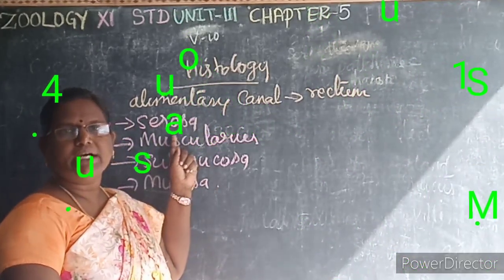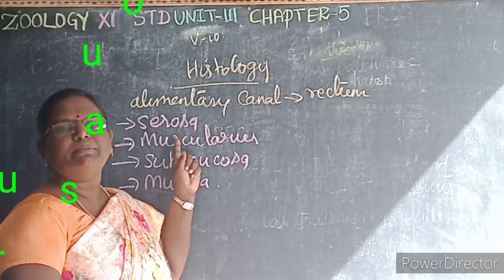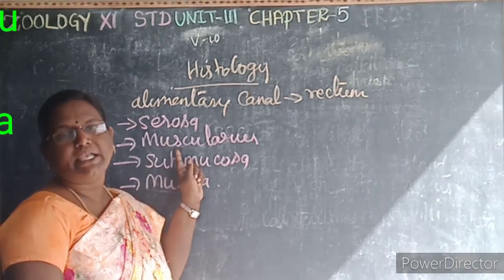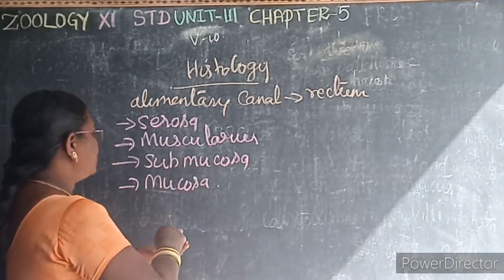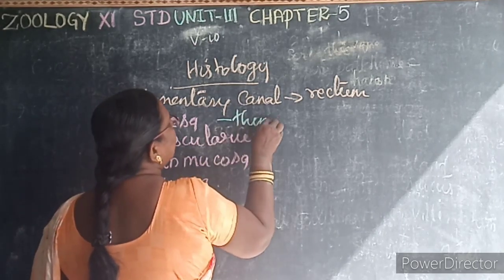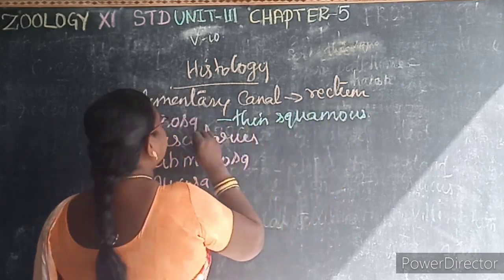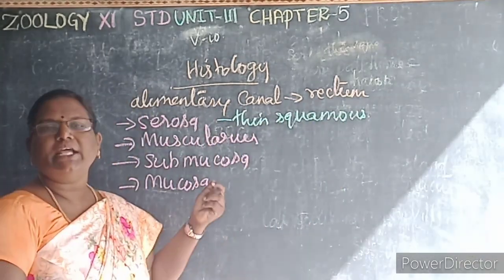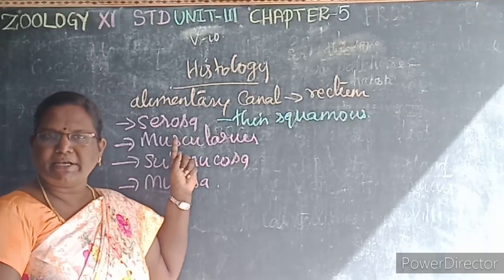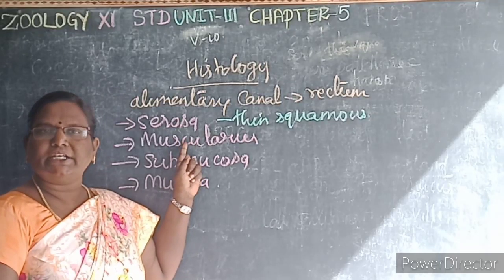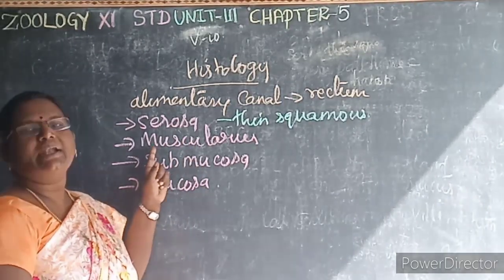This serosa is the outermost layer, and it is formed of the thin squamous epithelium. It's a 1 mark question. The serosa is formed of a thin squamous epithelium with some connective tissues. Then the second one is the muscularis.